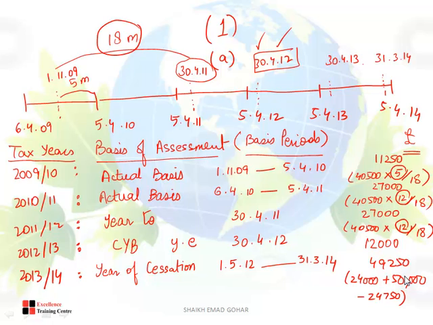This should be taxed in reality. Now come to your answer and calculate all these pound figures: 11,250 plus 27,000 plus 27,000 plus 12,000 plus 49,250. Coming? Like this you can, and you should verify, because many times we can make some arithmetical mistakes.